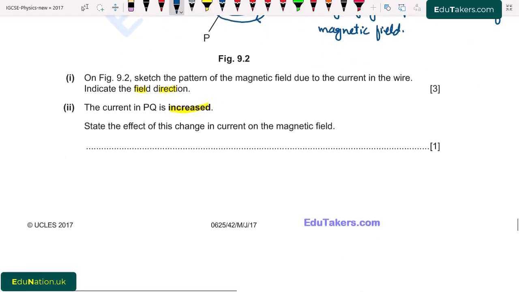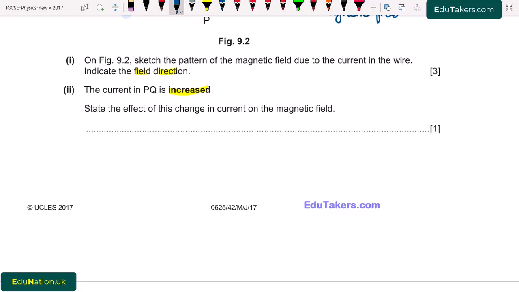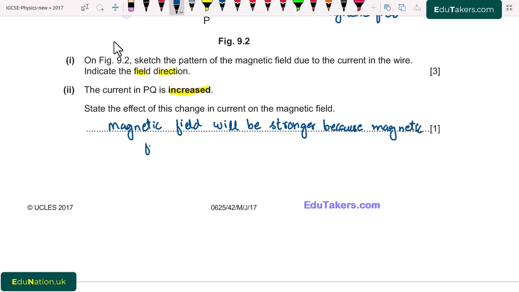So I write here, magnetic field will be stronger because magnetic field lines get closer by increasing current.